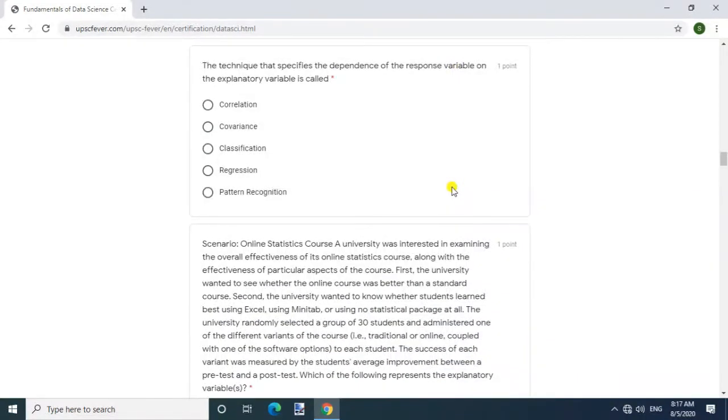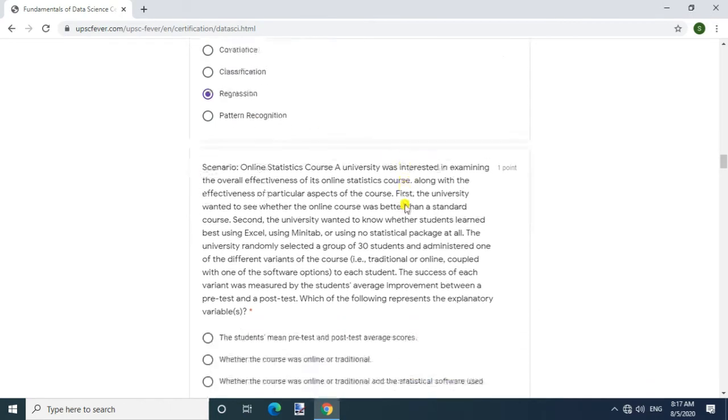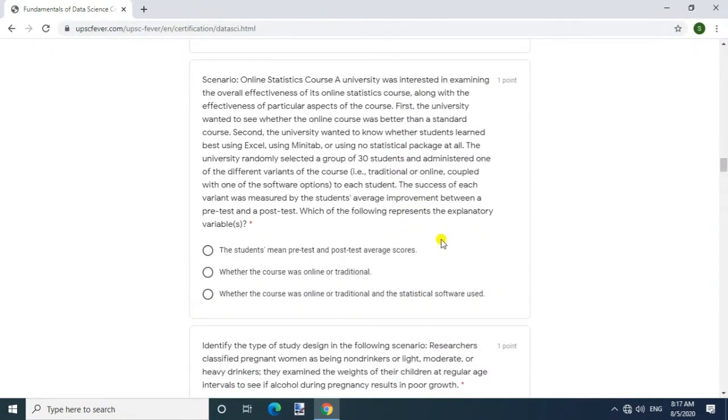Question. The technique that specifies the dependence of the response variable on the explanatory variable is called answer. Regression. Question. Scenario. Online statistics course. A university was interested in examining the overall effectiveness of its online statistics course along with the effectiveness of particular aspects of the course.